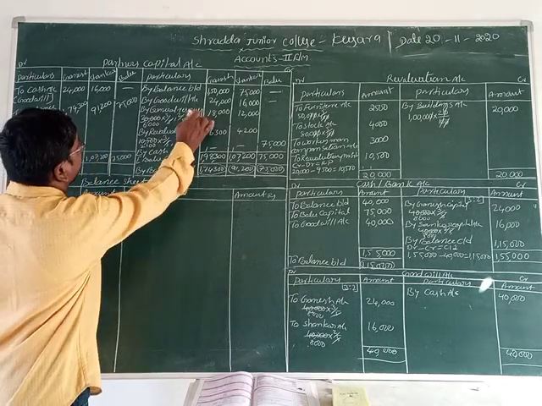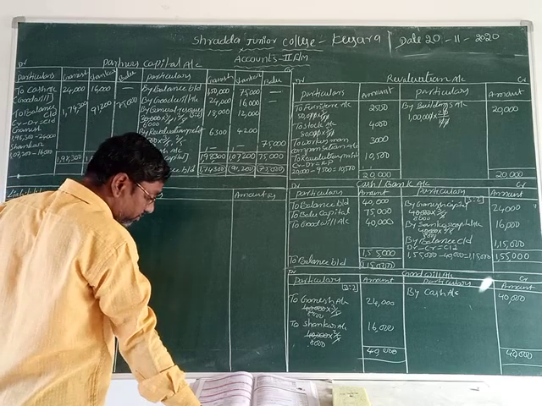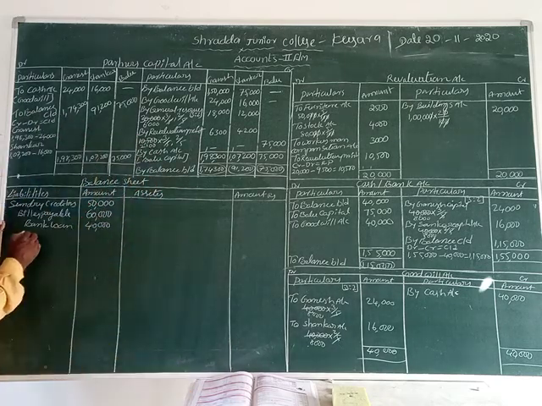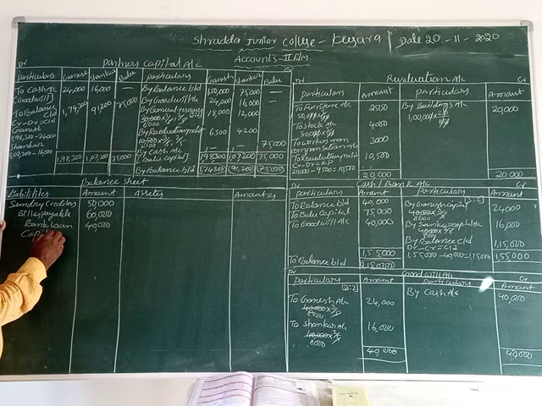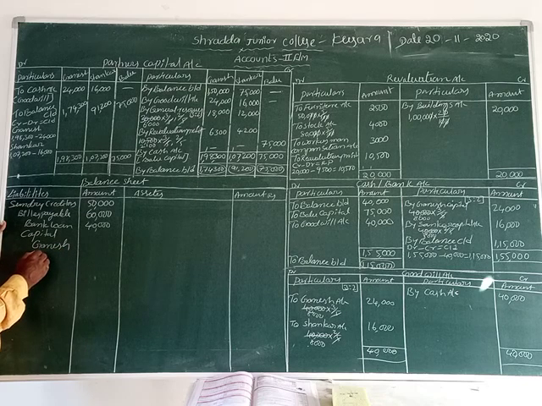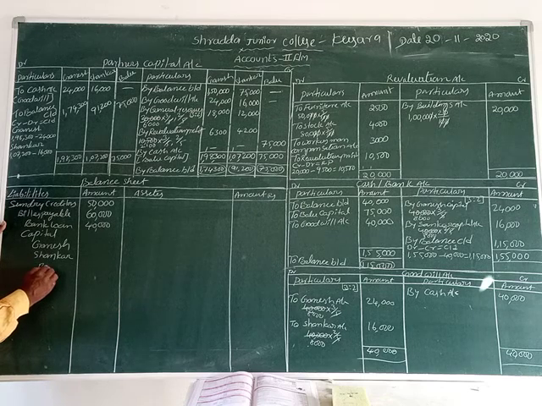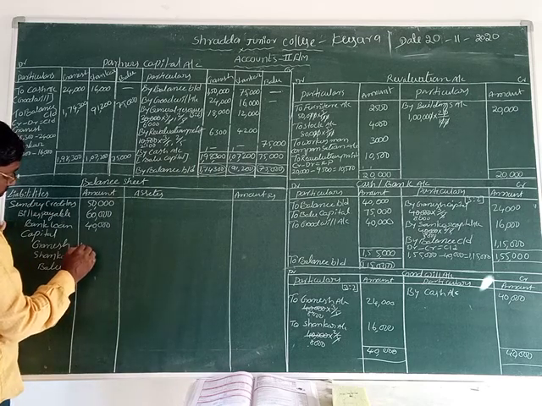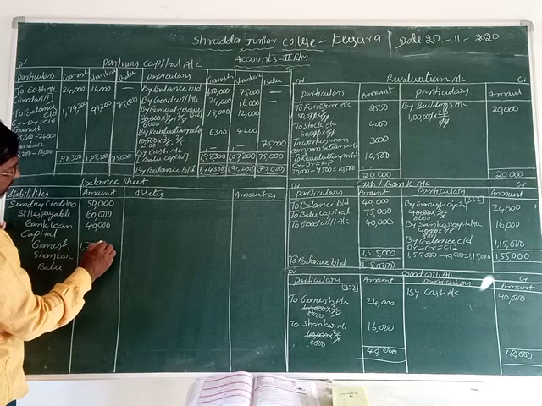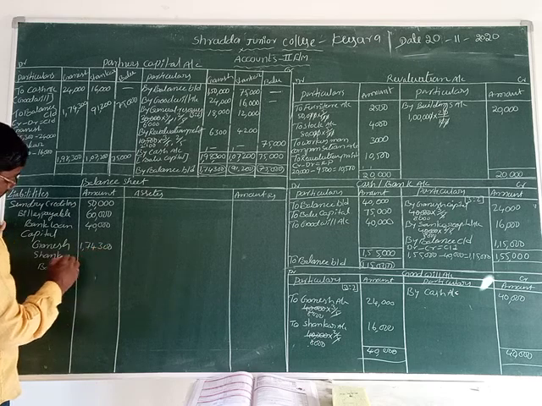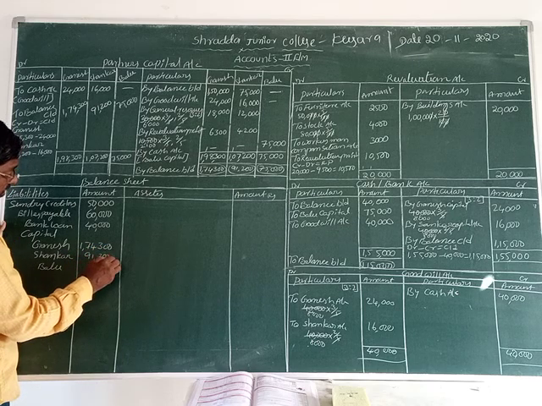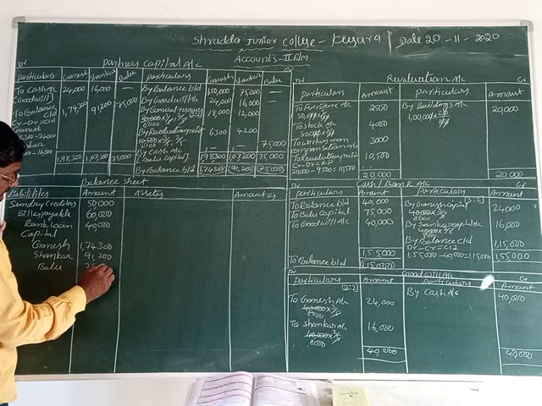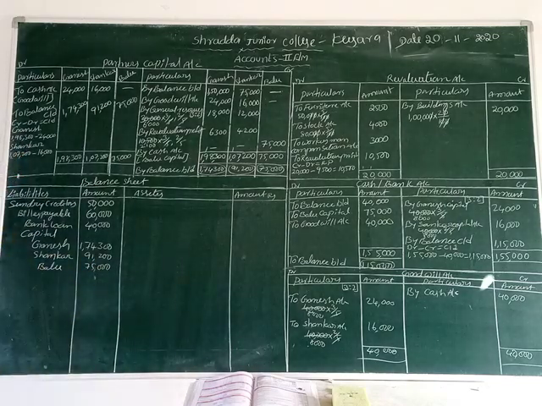You can take the revaluation, partners capital account. Now let's write down capitals: Ganesh and Shankar and Balu. Okay, now what is the value of Ganesh? 1,74,300. Shankar 91,200. Balu 75,000. This is the liabilities.